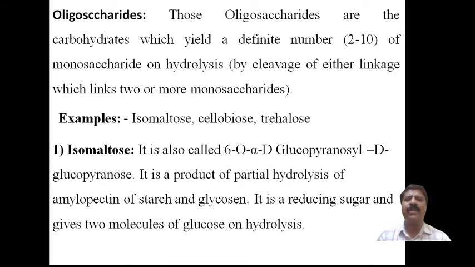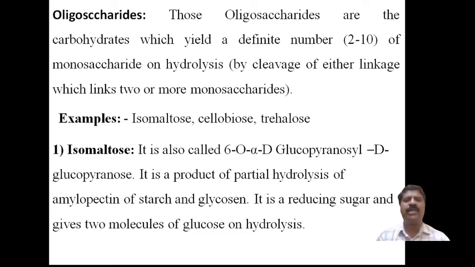The best known example is sucrose. When it dissolves in water, it produces glucose and fructose. And maltose is a disaccharide, with 2 monomeric units; it produces 2 molecules of glucose. Then there are disaccharides, trisaccharides, tetrasaccharides, and so on. Therefore, all of these belong to oligosaccharides, that is up to 10 monomeric units, 2 to 10. One unit is a monosaccharide, and more than one, up to around 10, is called oligosaccharides.